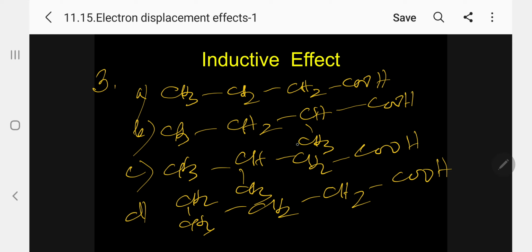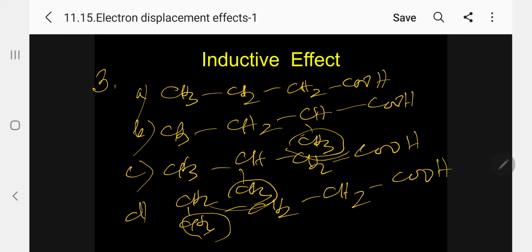Kindly follow, here all the groups, CH3, CH3, CH3, are all electron releasing groups present in different positions. Generally, all electron releasing groups will decrease the acidity. If it is very near to the carboxylic group, the decrease is more. So if it is far away, the decrease in acidity is less.